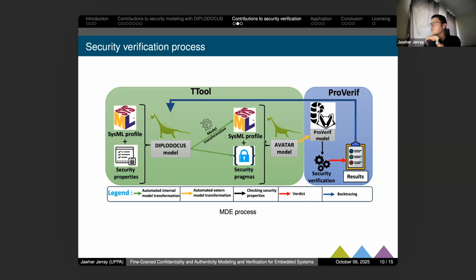Using these two parts, we transform this model also to ProVerif, which is another model checker for security verification that will perform the security verification here. And using the results from ProVerif, we backtrace them directly to the original model. After having all these results, we put them directly in the DiplodocUS model, especially in the activity diagrams and in the task diagram.